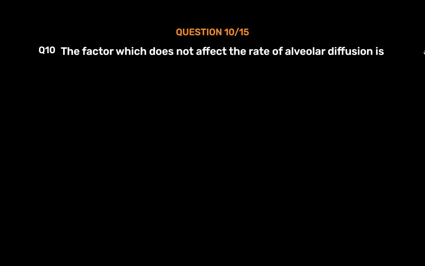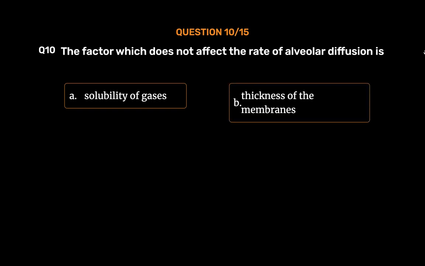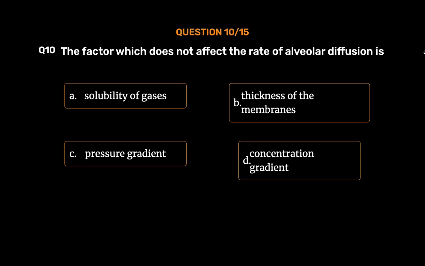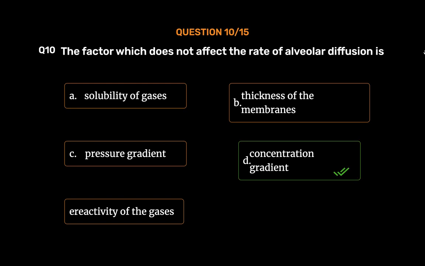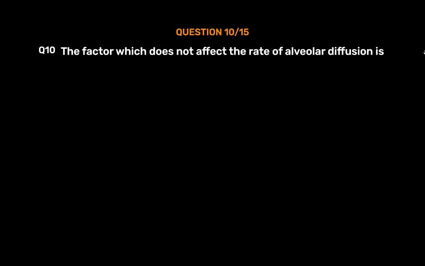Question number 10. The factor which does not affect the rate of alveolar diffusion is option A, solubility of gases. Option B, thickness of the membranes. Option C, pressure gradient. Option D, concentration gradient. Option E, reactivity of the gases. The correct answer is option D, concentration gradient.